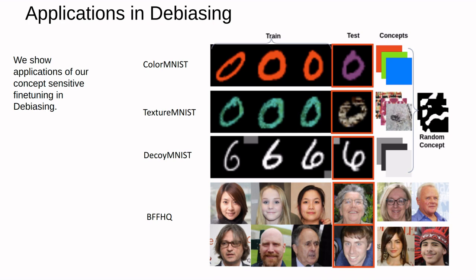Color-MNIST dataset has trained sample digit classes in certain colors, for example red zeros always, while test sample colors are reversed. Texture-MNIST is a newly introduced dataset wherein texture bias is introduced. Decoy-MNIST has random colored patches associated in different positions to the digit, while BFFHQ is a real-world dataset having the training set as young women and old men and thus involves age bias.